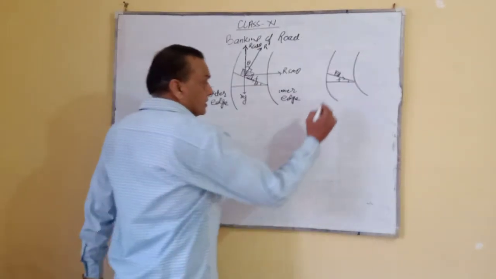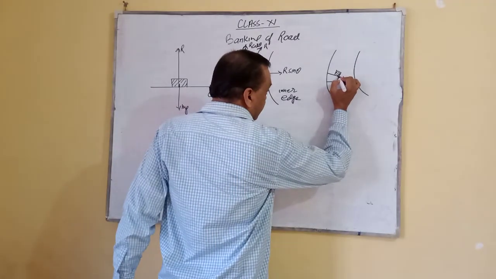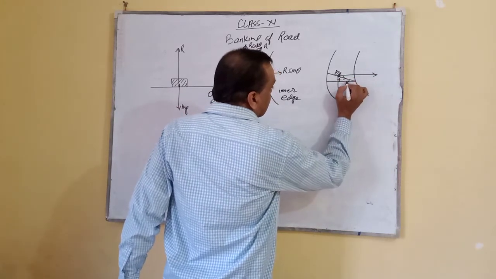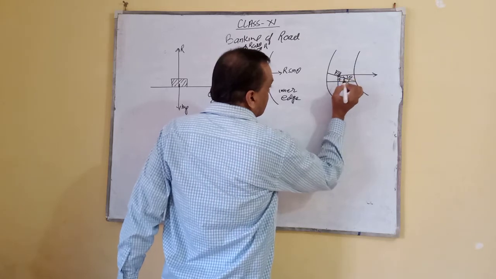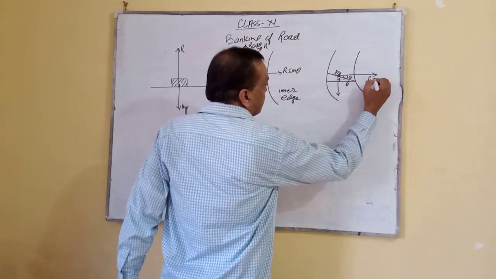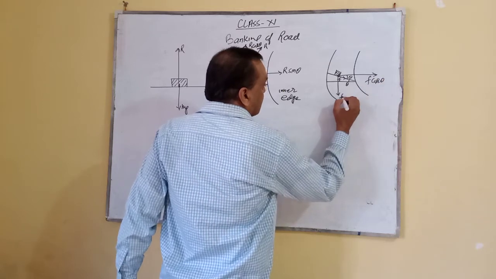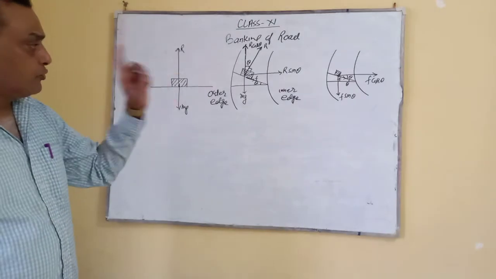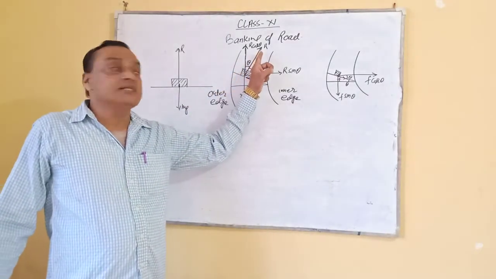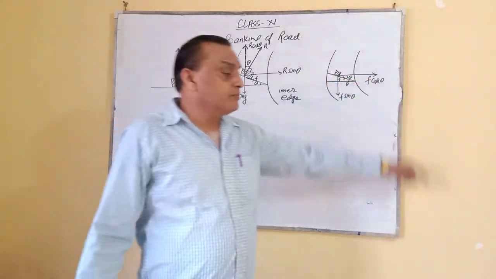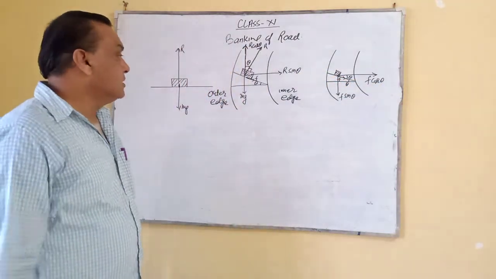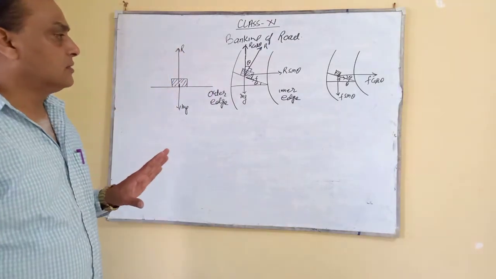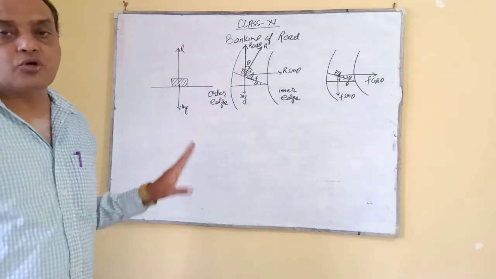In such a case, the force of friction has two components. This angle is also theta, so the components will be F cos theta and F sin theta. So we are taking the components of the normal reaction and the force of friction. Those students who understand the figure will have no problem solving it.